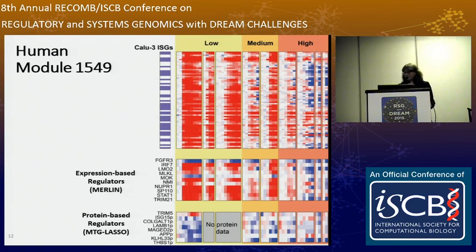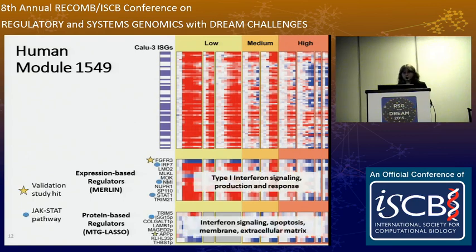So the regulators of this module do include known regulators of host response, which is something that is exciting for us to see, like the JAK-STAT signaling pathway. Those regulators are marked with these blue circles. But they also bring in novel potential regulators, some of which came up in our validation study as new host factors. So these two are marked with yellow stars.